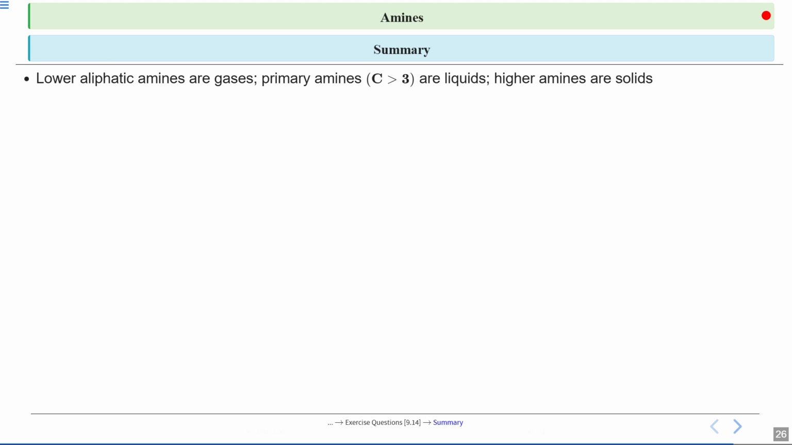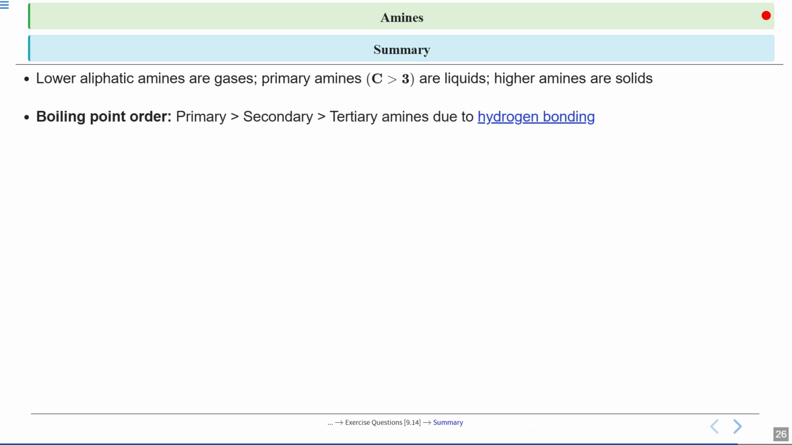Now let's summarize whatever we have studied in today's lecture. We saw that lower aliphatic amines, which have fewer carbons, are gases at room temperature. When the carbon chain gets longer, specifically for primary amines with more than 3 carbons, they become liquids. And if the chain gets even longer, the amine turns into a solid. So the change in state is similar to what we see with organic compounds as their molecular mass increases.